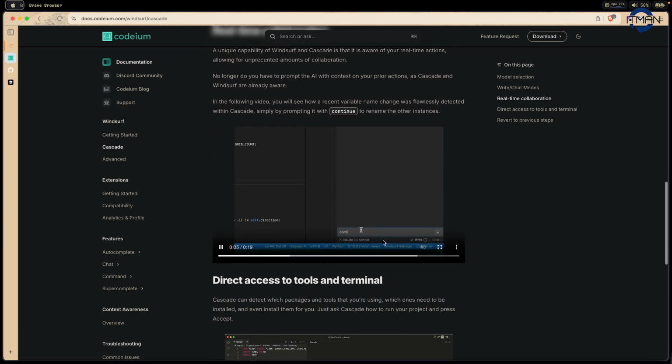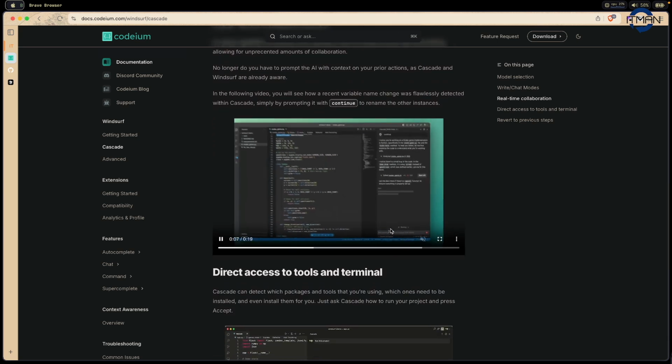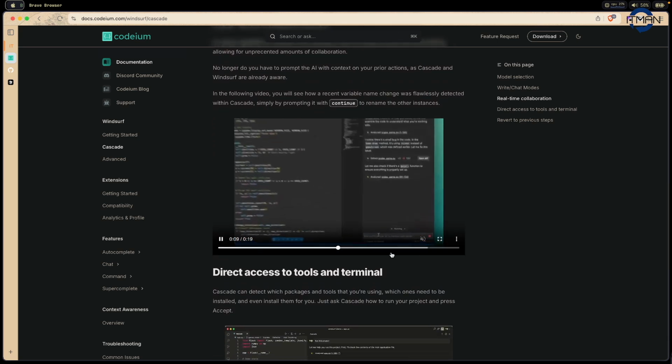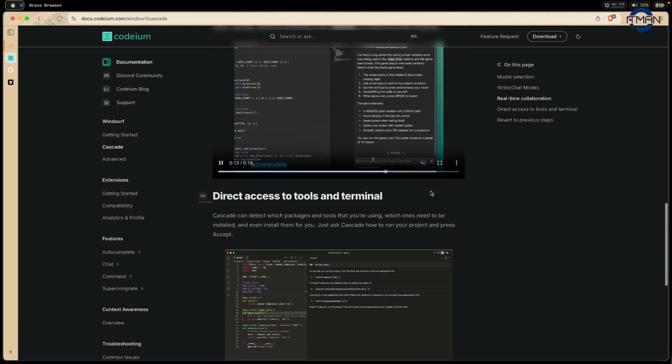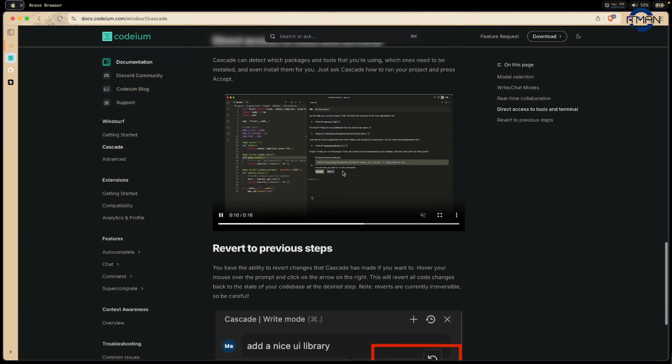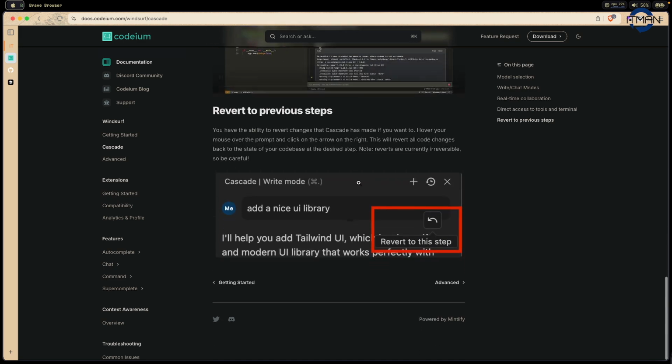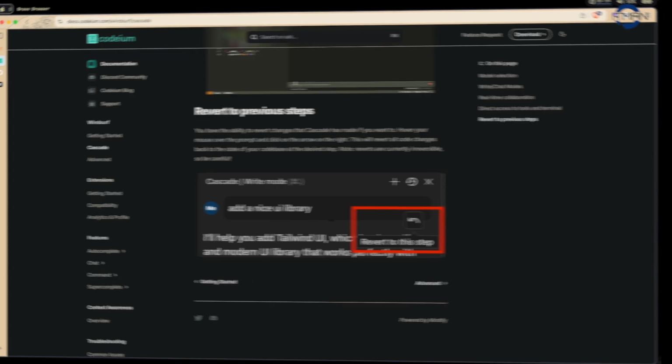Like whenever you lay off something, you can ask continue to it's working, and it's just understand what is your intention. Or you can set the tool if you run something and it's got the error, it's detect the error and suggest something correct to run from CLI. And the final thing, you can revert to previous state if you say, okay, I don't want this state, and you can revert previous step.